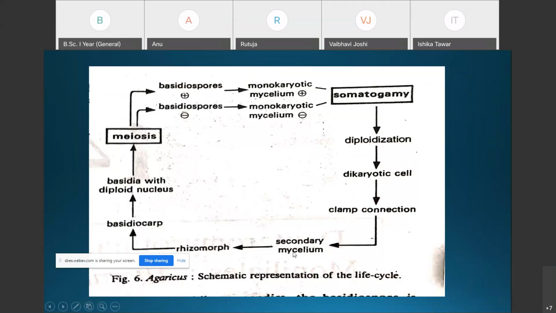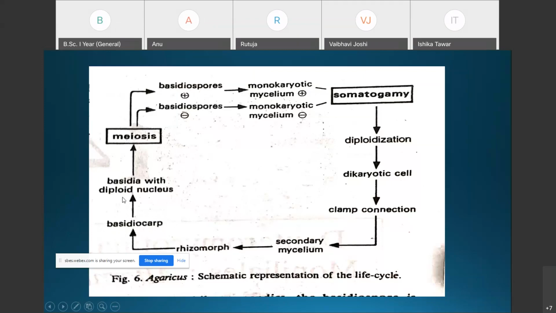Then the secondary mycelium twists together, and there is the formation of a knot-like structure, which is called the rhizomorph. This rhizomorph then gives rise to the fruiting bodies, which are called basidiocarps. Basidiocarps are aerial portions, present above the soil, and this is the part which is commonly and popularly called the mushroom.